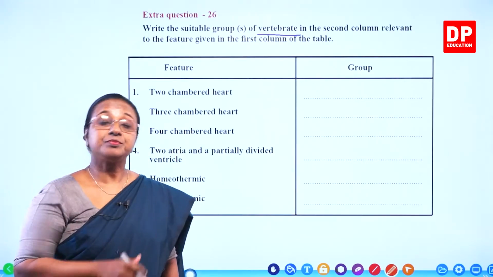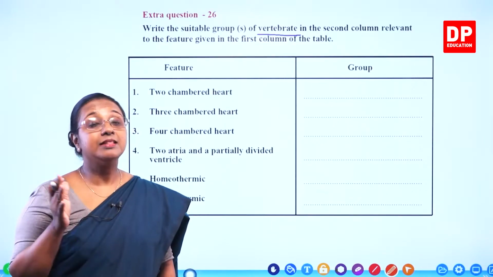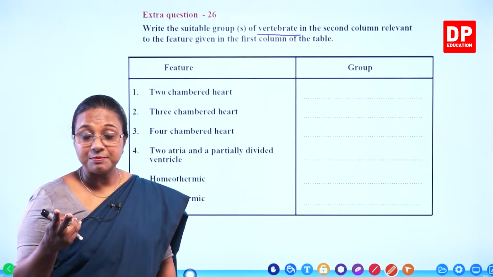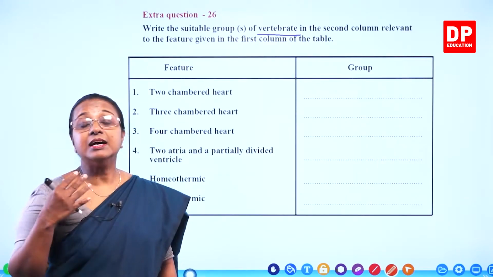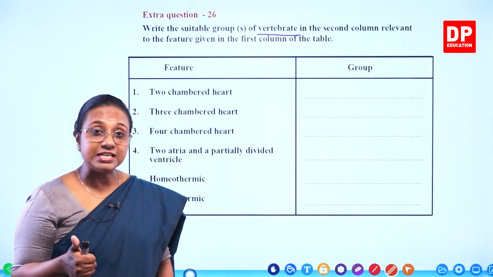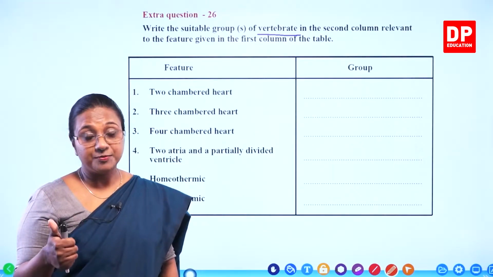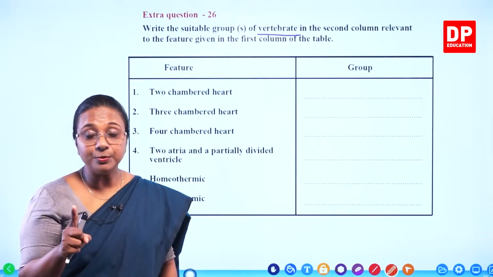2-chambered heart. You all can remember in the evolutionary process, Pisces, that is the fishes, have a 2-chambered heart. Then what happens? When it comes to amphibia, the heart becomes 3-chambered. When it is 2-chambered, 1 atrium and 1 ventricle. When it comes to 3 chambers, 2 atria and 1 ventricle.